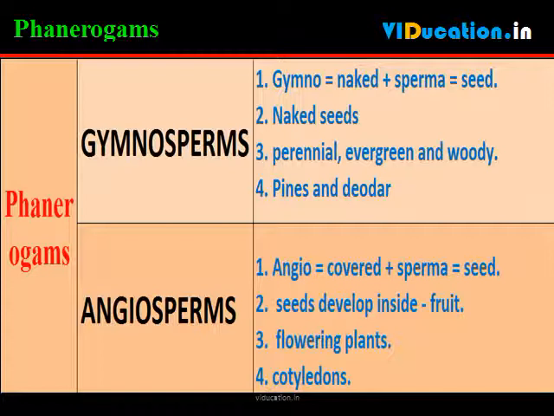Angiosperms is made from two Greek words. Angio means covered and sperma means seed. The seeds develop inside an organ which is modified to become the fruit. These are also called flowering plants.